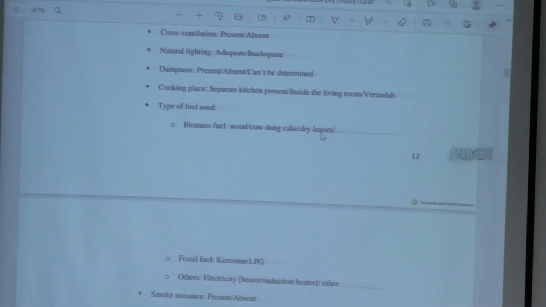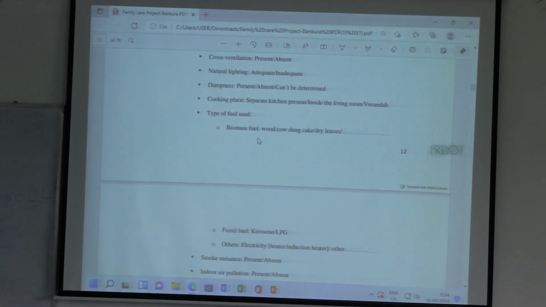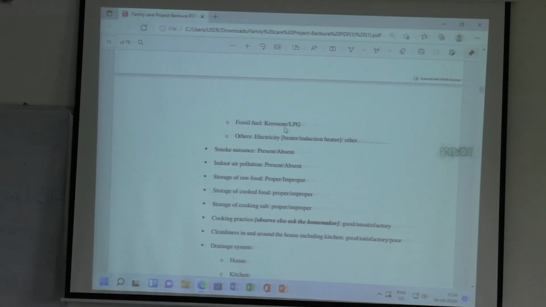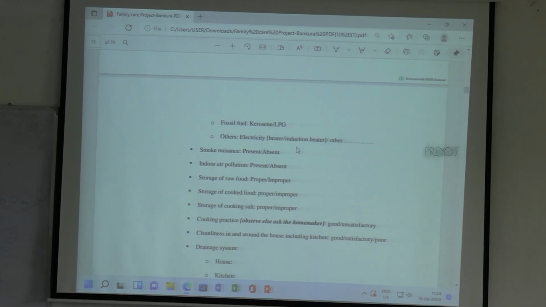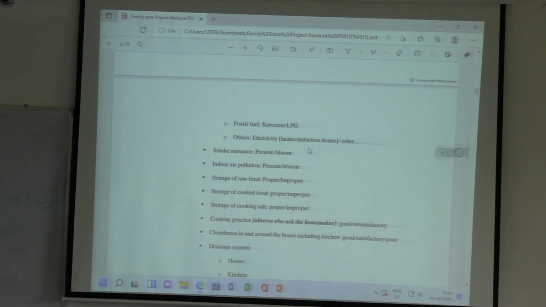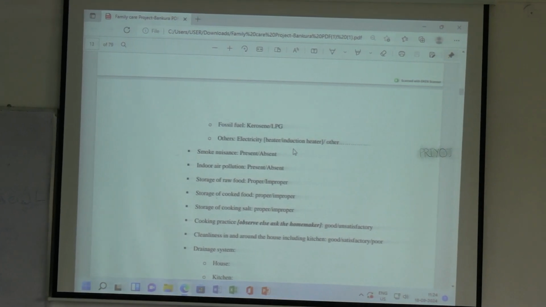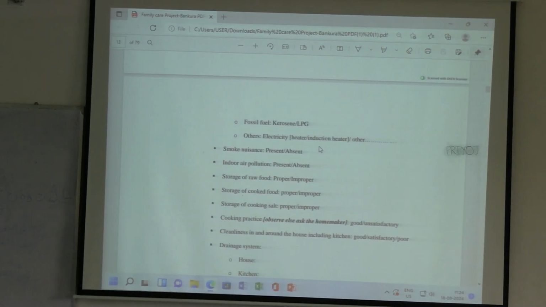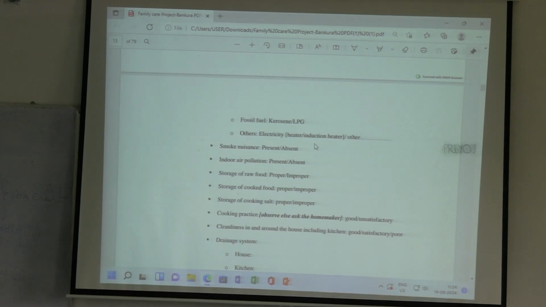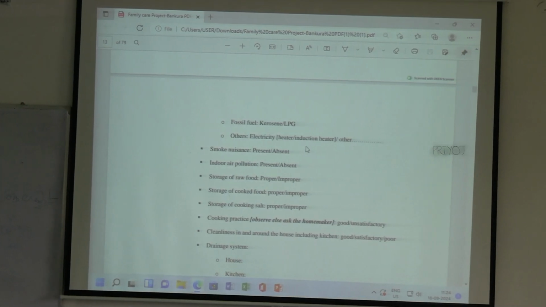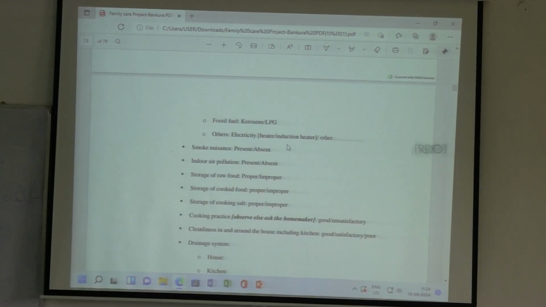So the type of biofuel used: biomass used is wood, cow dung, dry leaves or anything. If biomass is not used, you have to say it is not used. Fossil fuel, kerosene or LPG is used for cooking or not, or others, if there is induction there or not. So what are they using for cooking especially, you have to measure that. There can be more than one fuel source for cooking. They can use both chula and LPG, or they can use wood and LPG. Okay, very rarely you will find coal. No one uses coal nowadays. In very rural areas they might use coal, but nowadays if they are using any type of fuel other than LPG, they usually use wood. Okay, so that you have to mention.